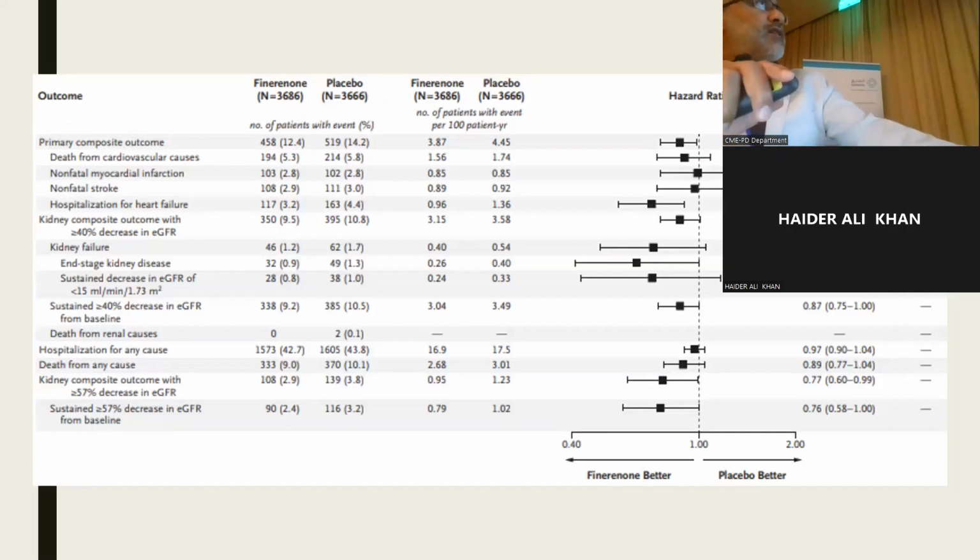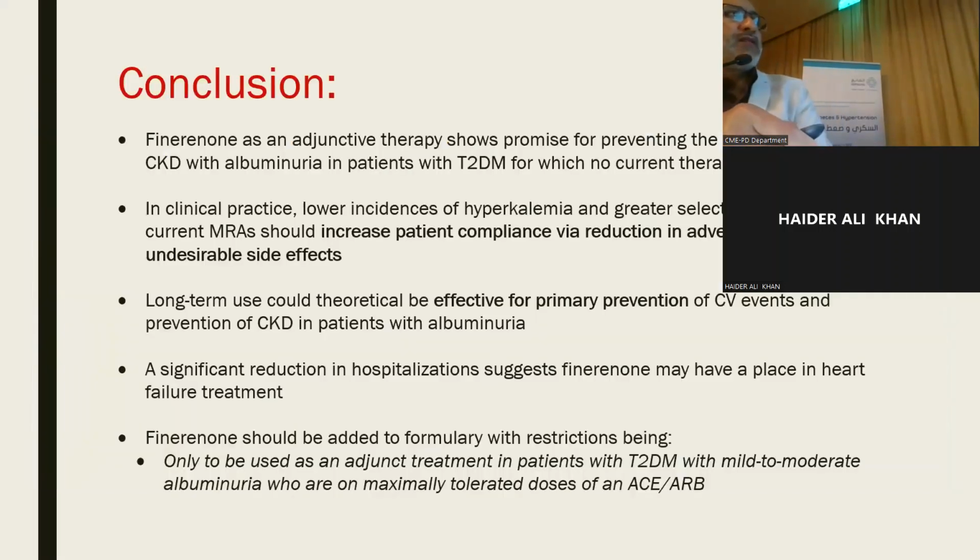The study of finerenone showed a favorable effect among diabetic patients with diabetic nephropathy regarding composite outcomes of death from cardiovascular cause, non-fatal MI, non-fatal stroke, kidney composite endpoints, renal failure, developing end-stage renal disease, and progression of kidney disease. All showed a significant and promising effect of finerenone in delaying progression of glomerulosclerosis that might happen in diabetic nephropathy.